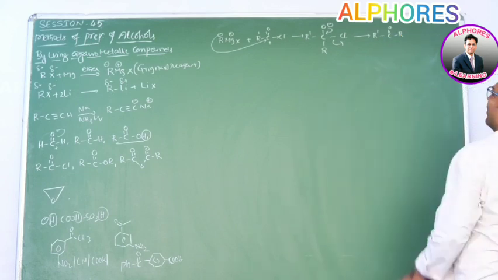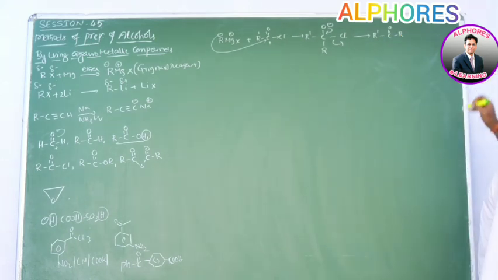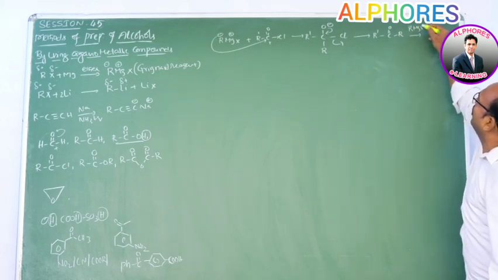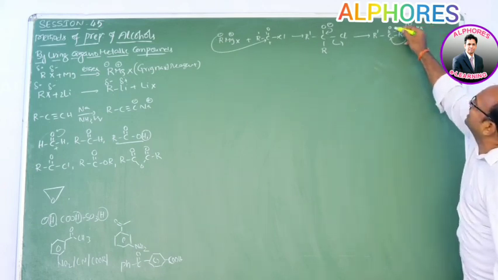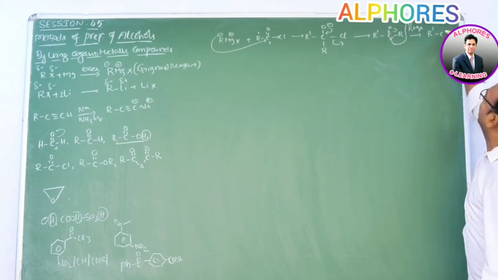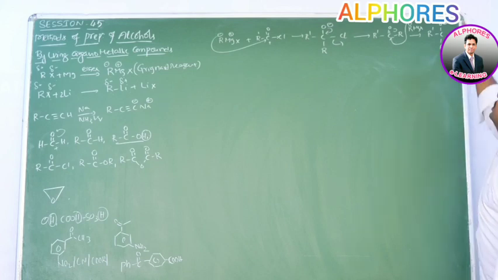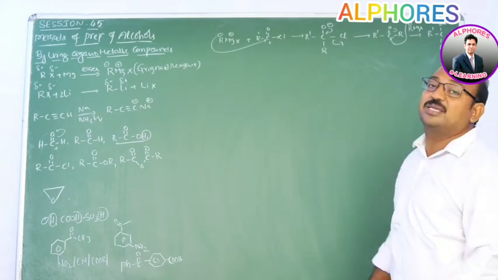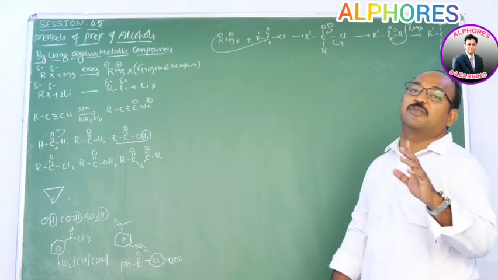So far 1 mole of Grignard reagent is consumed, and after formation of ketone, 1 more mole. So RMgX 1 more mole, and this R minus has to come and attach. Then we are getting R dash CO minus R and R. So this one upon hydrolysis converts into tertiary alcohol. That means acid chlorides also can consume 2 moles of Grignard reagent.